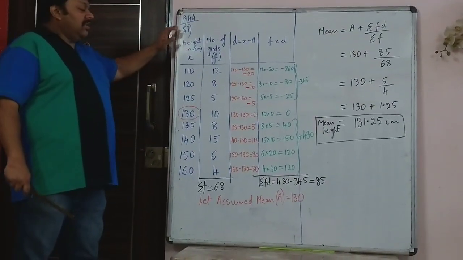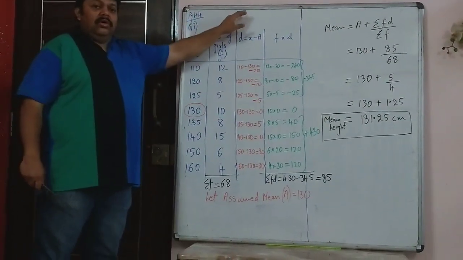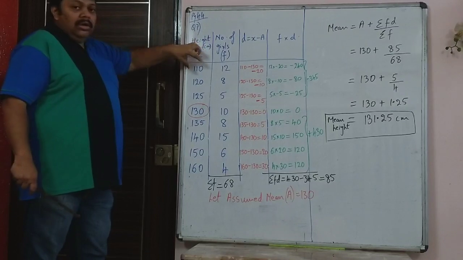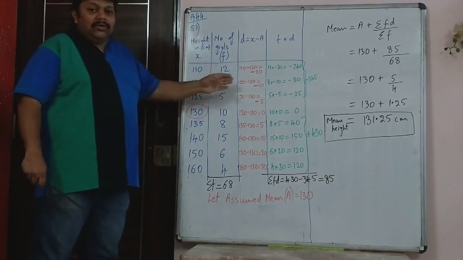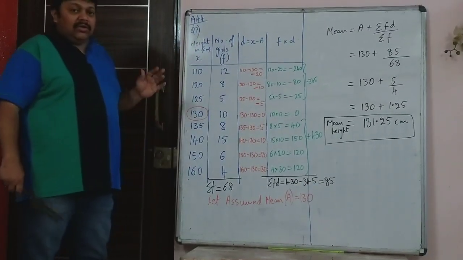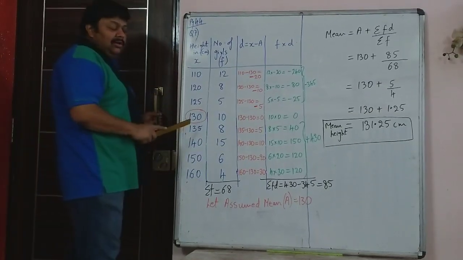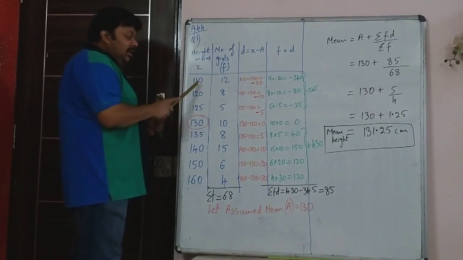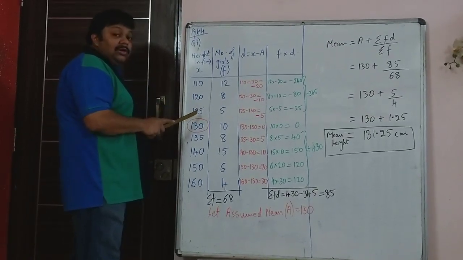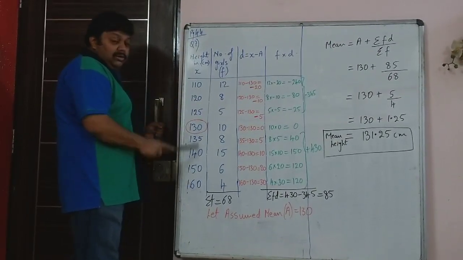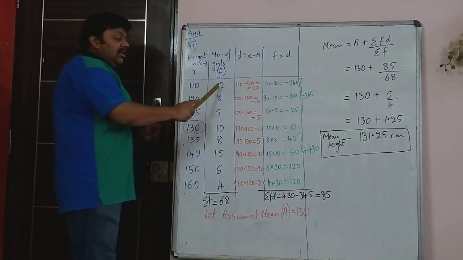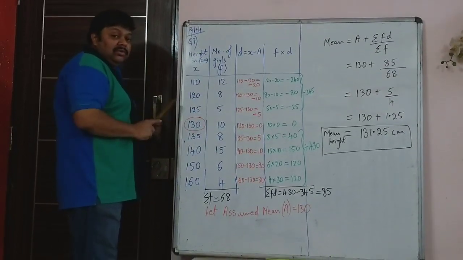See now question 7. This is the first sum of the shortcut method, and in this sum the group is not there. I mean 110 to 120, 120 to 130, that way it is not given. So this is ungrouped data. It doesn't have a class interval. X is directly given: 110, 120, 125. It was not given in order, so we have made it in ascending order and we have written the corresponding frequency.